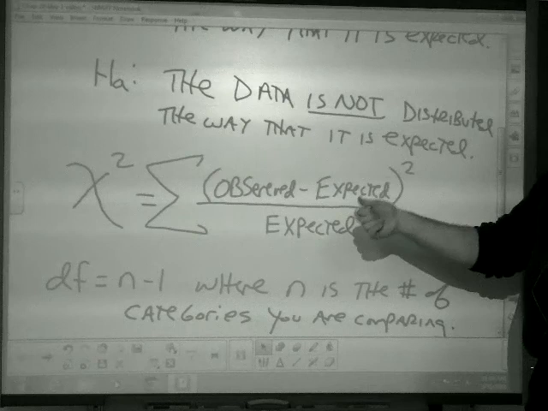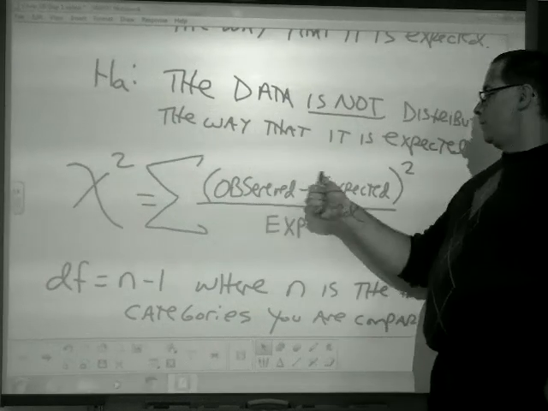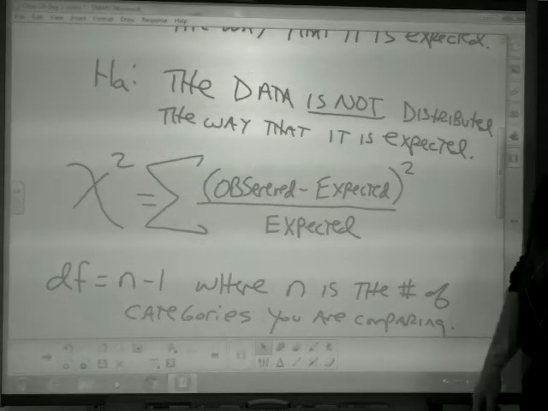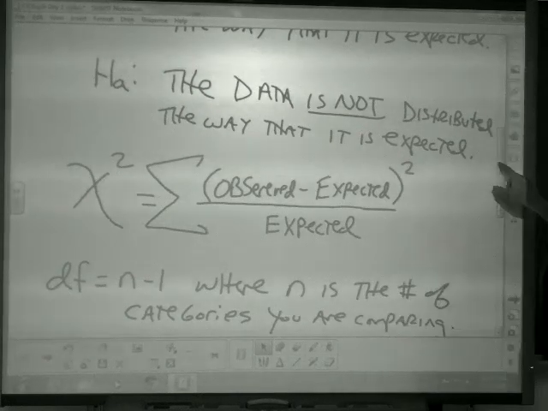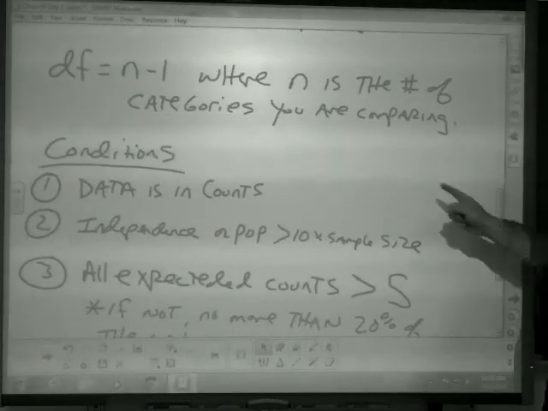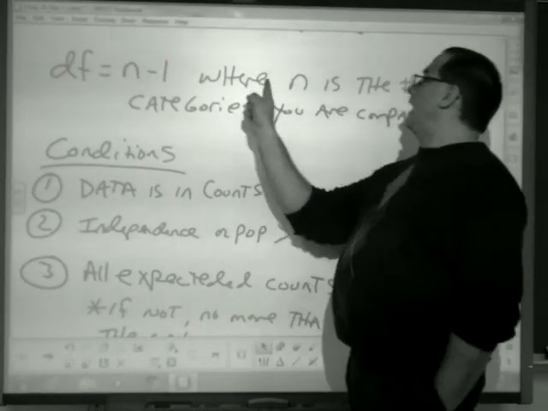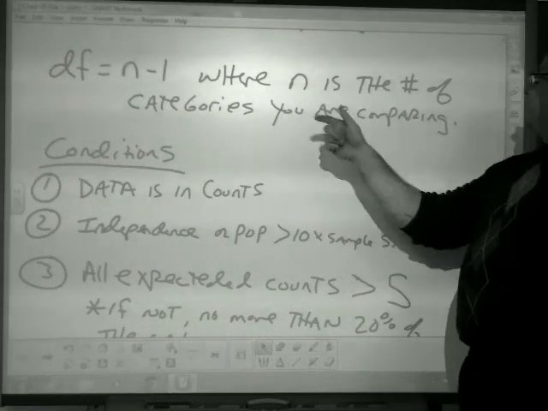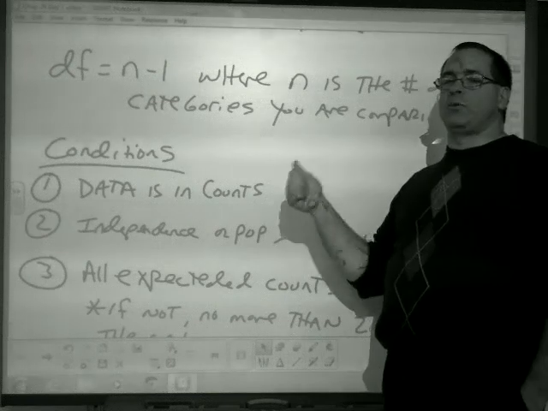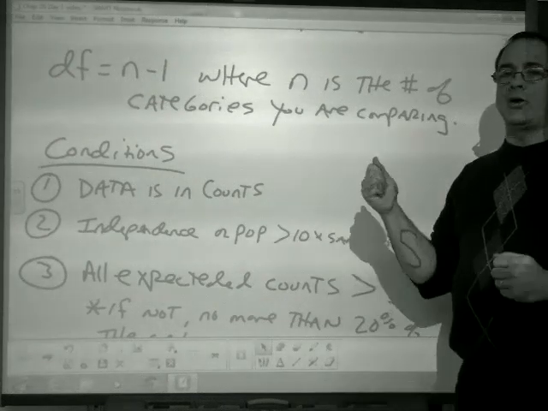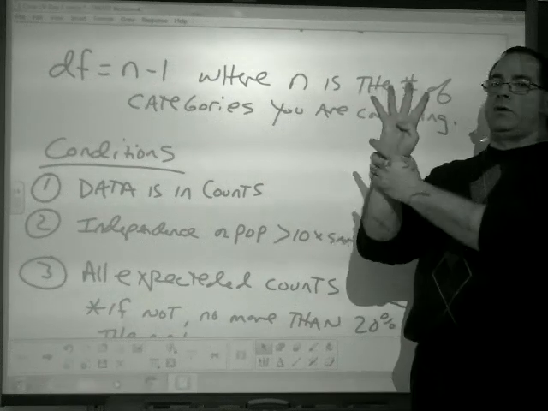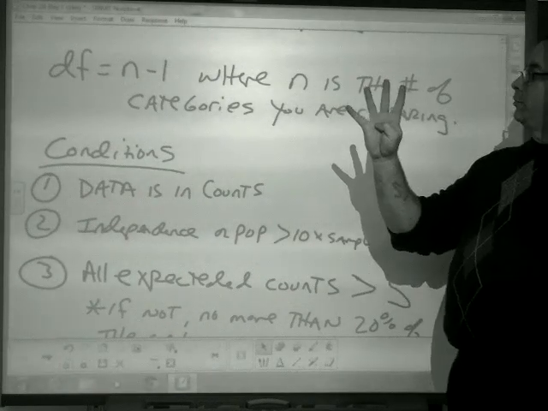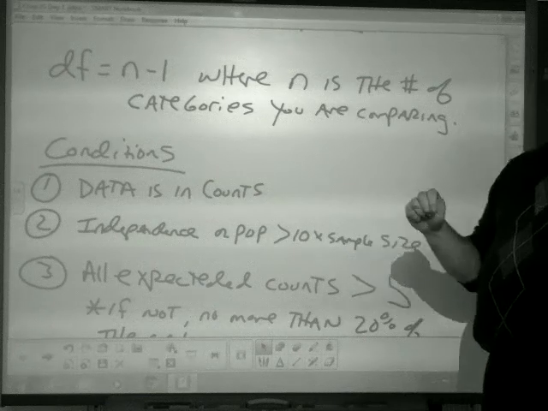So it is the sum of the differences squared divided by what we expect. So it's similar to a percent error calculation. The degrees of freedom is n minus 1, where n is the number of categories that I'm comparing. It's not your sample size. So if I'm comparing the categories of ethnic race of white, black, Hispanic, Asian Pacific Islander, I have 4 categories. My degrees of freedom then would be 3. All right?